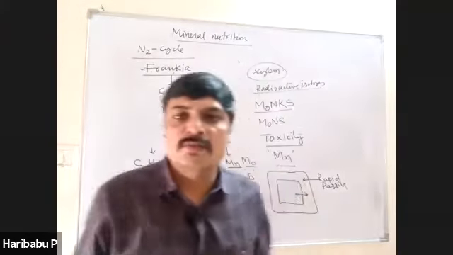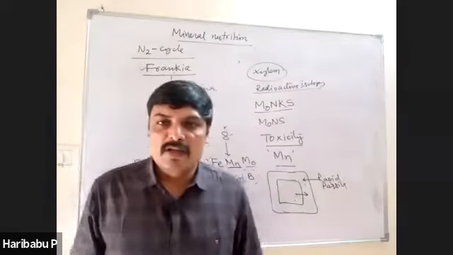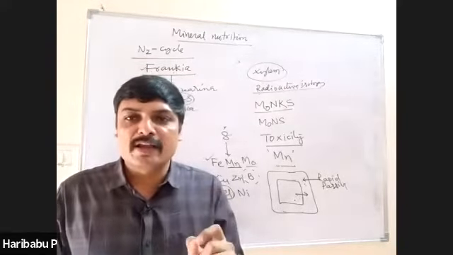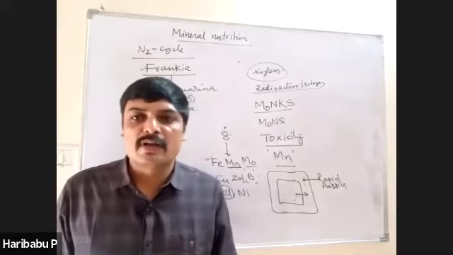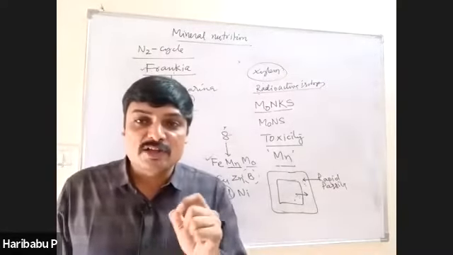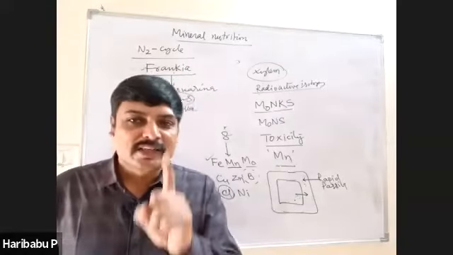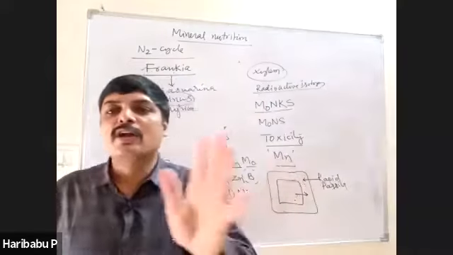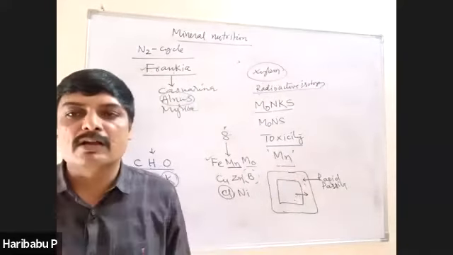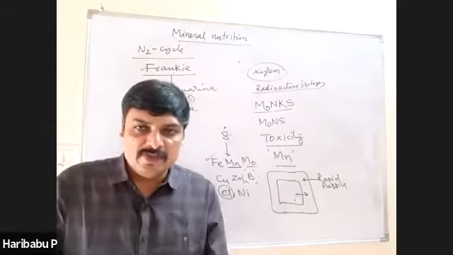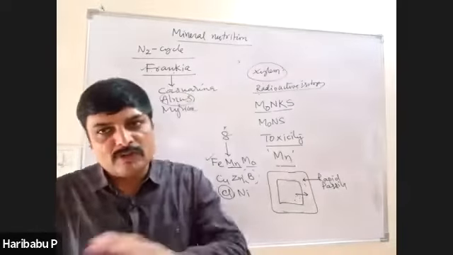That is also symbiotic. Similarly, Azotobacter, Azospirillum, all are symbiotic. Similarly, cyanobacteria such as Nostoc and Anabaena fix nitrogen both in a symbiotic manner and also in an asymbiotic or non-symbiotic or free-living manner. They fix nitrogen in both forms.